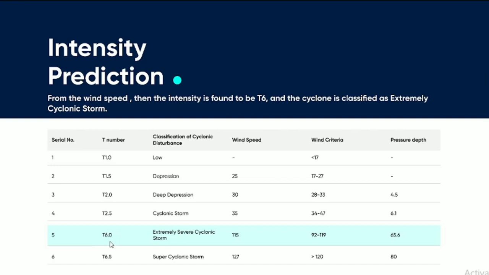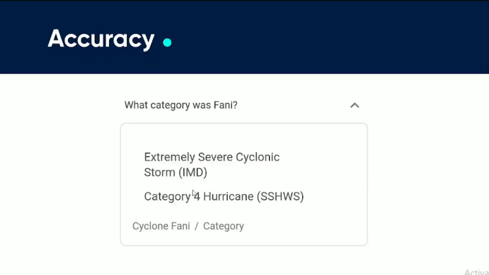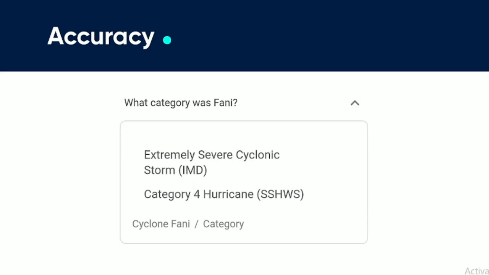This is what our model predicts, and this is what Google says about the Fani cyclone, that it is an extremely severe cyclonic storm. Thus we can see that our model is predicting the category or intensity of the cyclone very accurately, and we can conclude that our model will be able to predict the intensity even when the cyclone is in its initial condition, because we are taking into consideration the percentage of area covered by the low pressure.